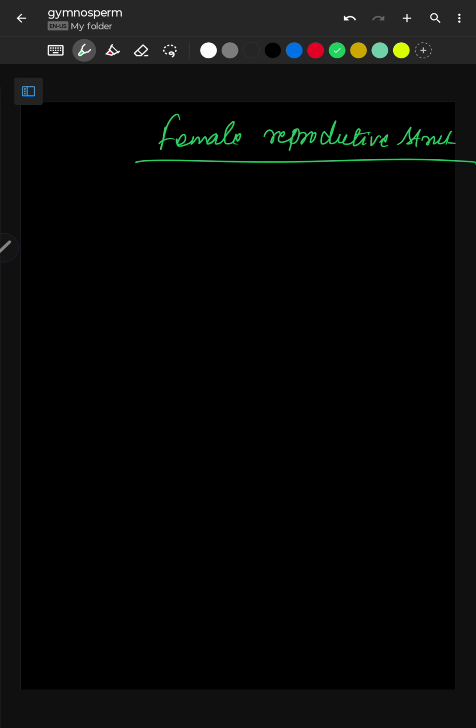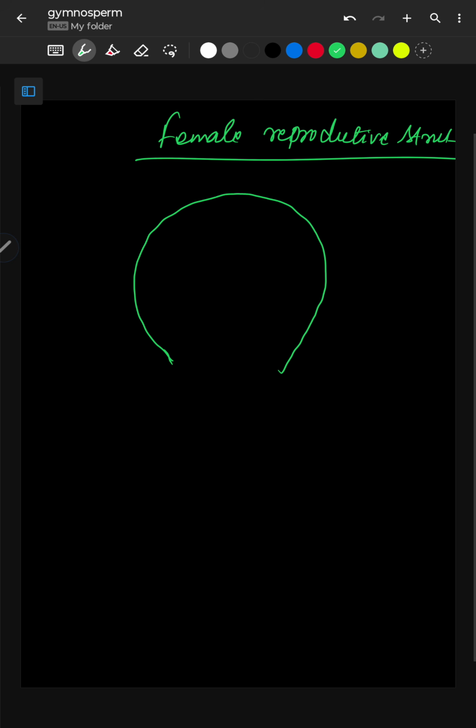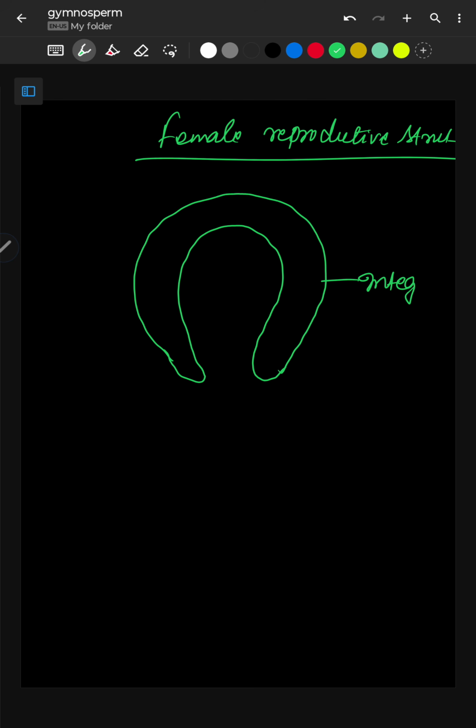So as I said, they have stigma, style, and ovary. Now inside the ovary, the ovule is present. Mostly it is an inverted ovule. The ovule is present like this. So this is the integument. Then here at the center, the nucellus is present just like in gymnosperm, and here the megaspore mother cell.